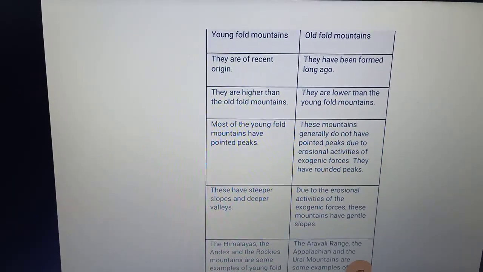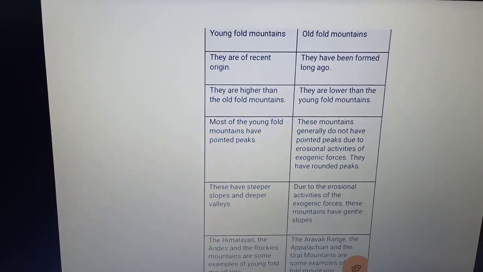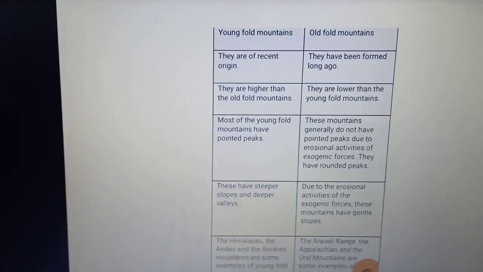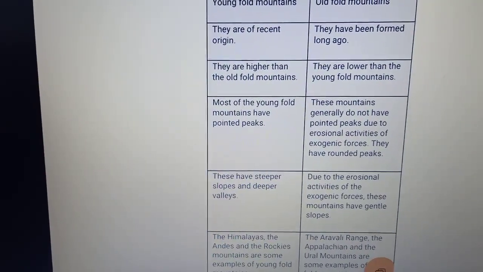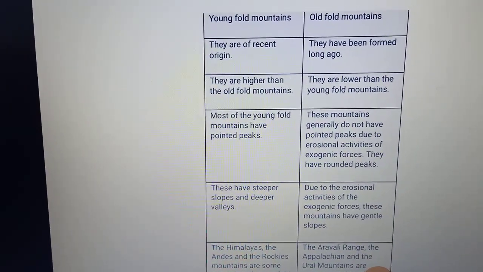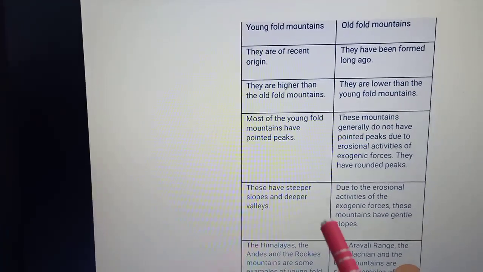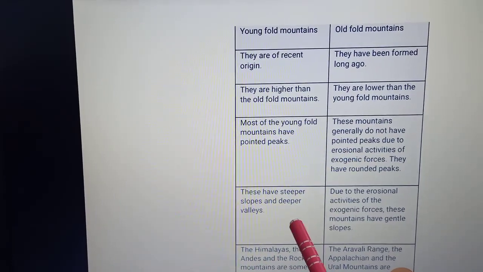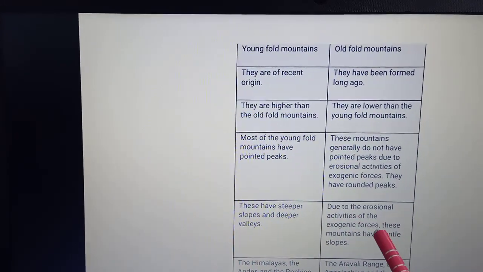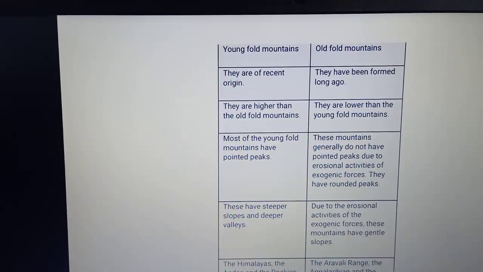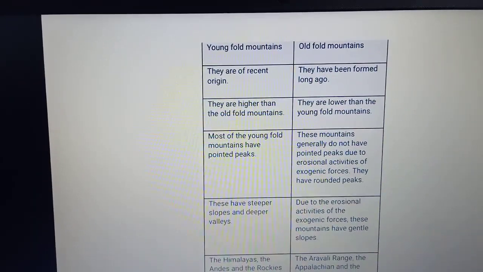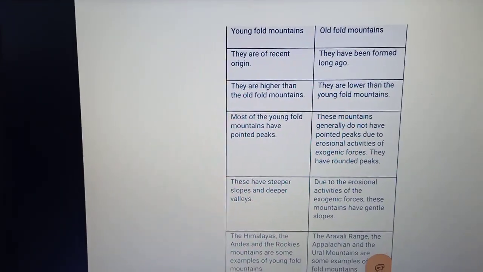Most of the young fold mountains have pointed peaks, the Himalayas for example, whereas the old fold mountains do not have pointed peaks, they have rounded peaks. Alright, then the young fold mountains have steeper slopes and deeper valleys, whereas the old fold mountains, due to erosional activities of the exogenic forces, have gentle slopes.